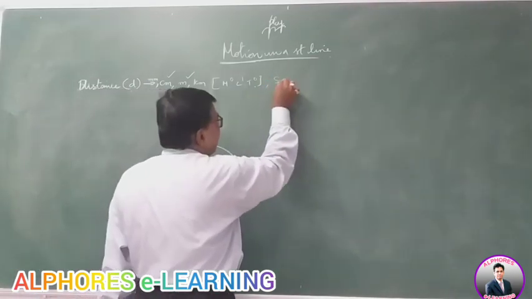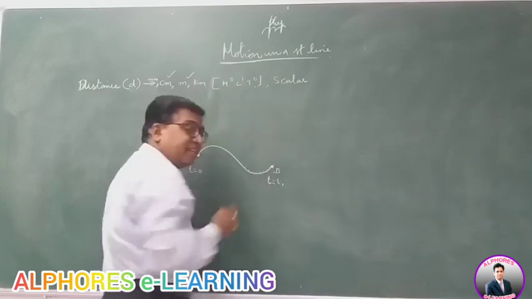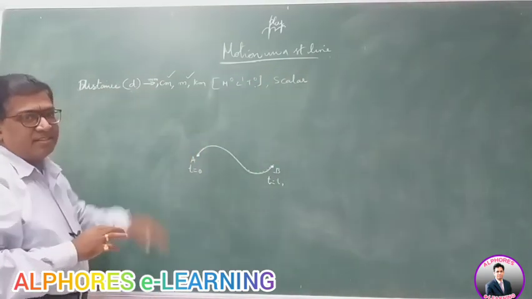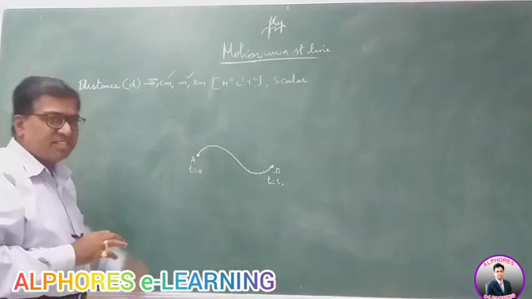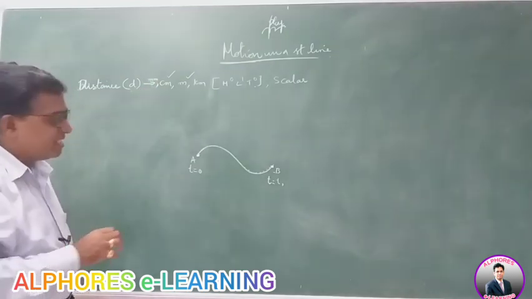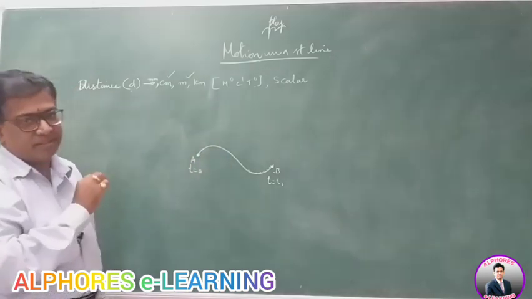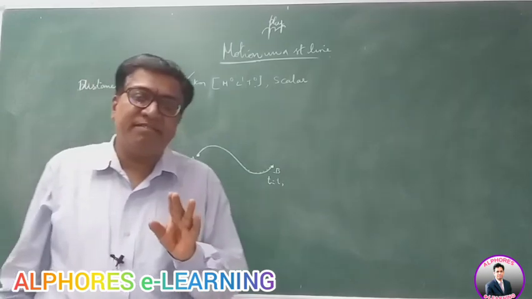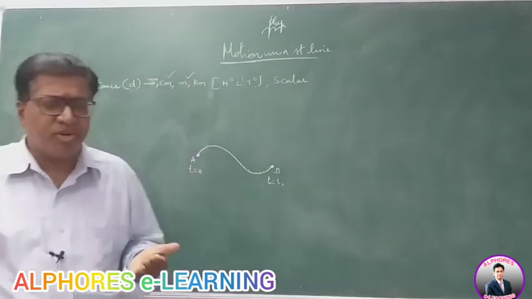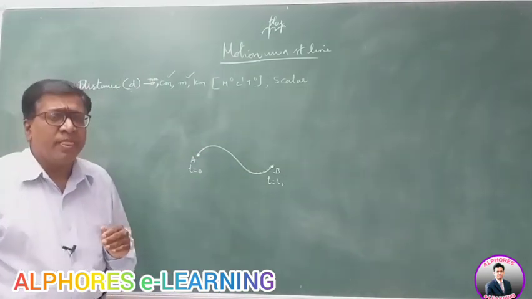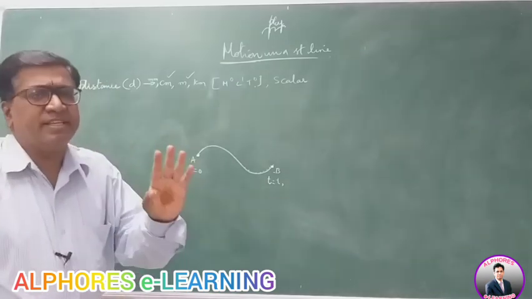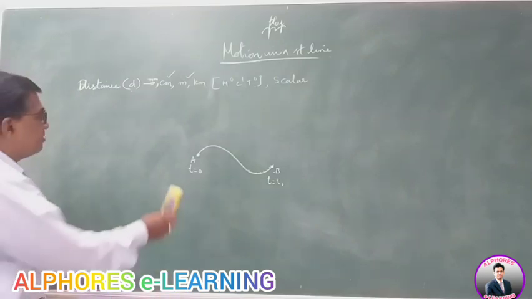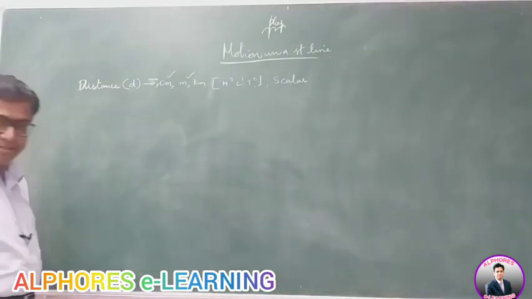So it's a scalar. It has no direction, it is a scalar. It's a mere number with a proper unit. So the total length of the path is called distance. Distance is a scalar, it cannot be negative, it is always positive. Well, it can be 0. If the body doesn't move, the distance is 0. Whenever the body moves, it is a positive value. It cannot be negative, right? So distance covered by the body is the path length.